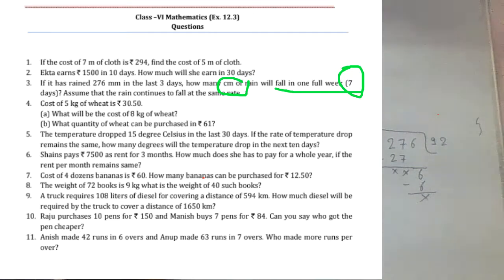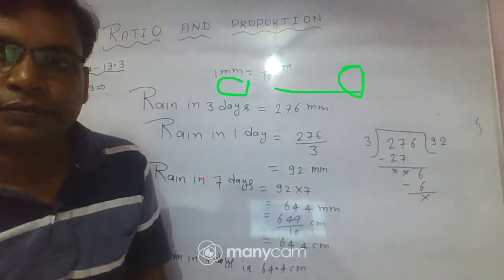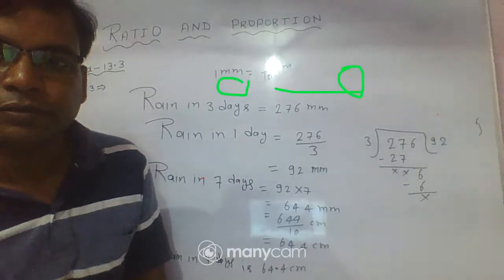So you know 1 week has 7 days. How many days in 1 week? 7 days. So we multiply by 7 for the week.